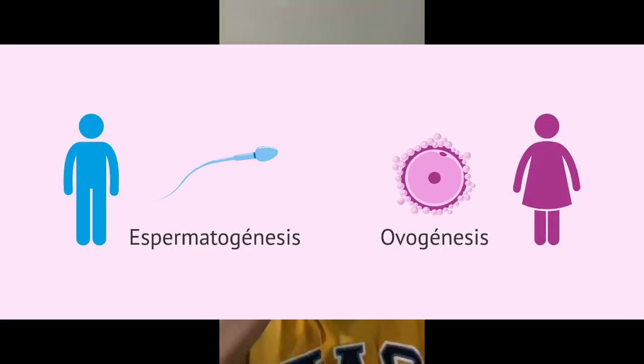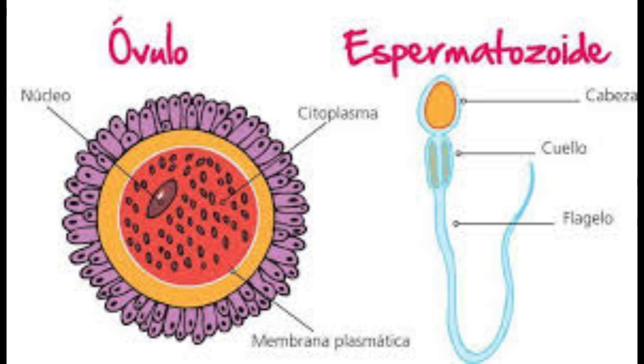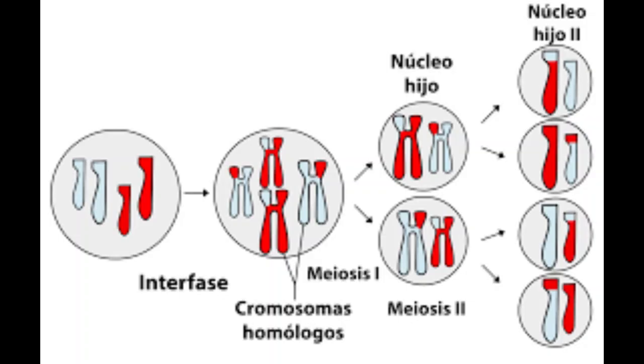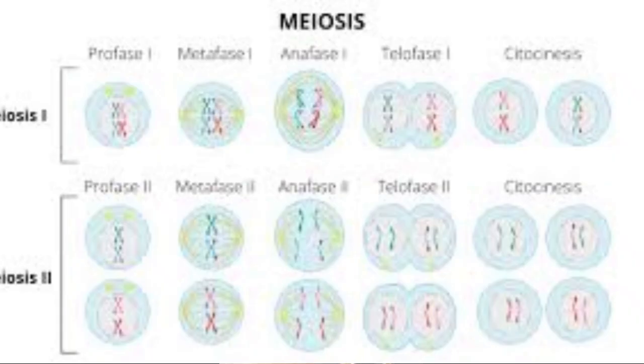Gametogenesis. Spermatogenesis is the process by which male gametes, or sperm, are produced in the testes. Oogenesis is the process by which female gametes are produced in the ovaries. Both spermatogenesis and oogenesis are forms of meiosis, a type of cell division that reduces the chromosome number in half. This is essential for sexual reproduction and genetic variation.